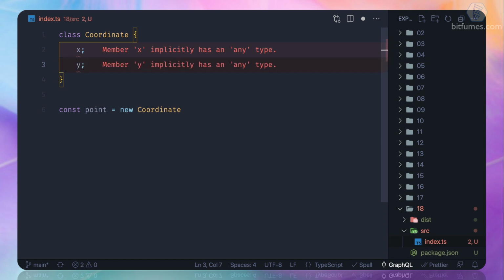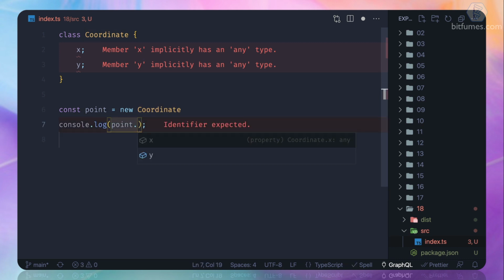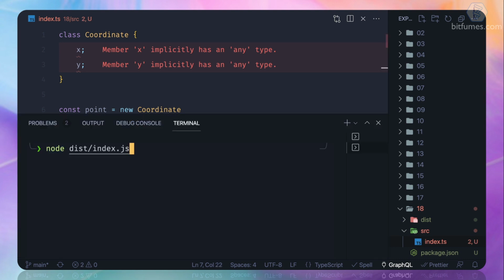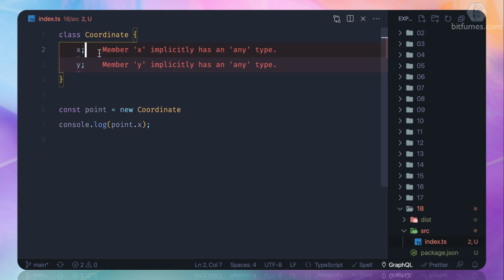For x and y the type, you can see TypeScript is guessing the type as any, so that's not an issue. So what we can do, we can simply say console log point dot x and y. You can see as soon as I type point, it says point dot x or y. So if I do this, it's a valid syntax, and if I run it, it's undefined. Yes, we know that there is no value.